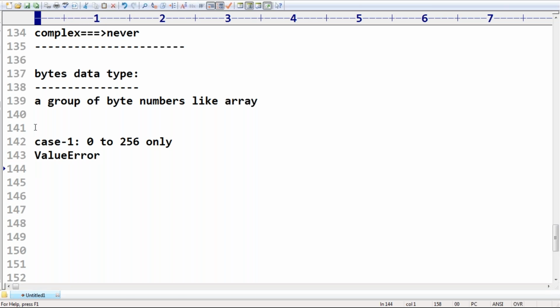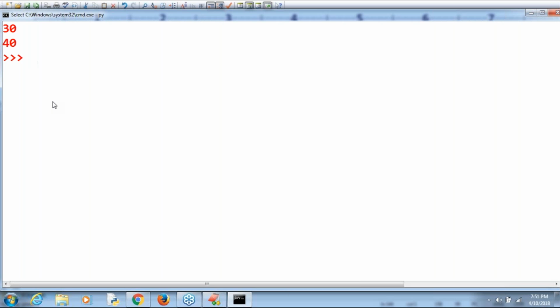Now, what is the meaning? Can you please explain with a small example? x is equal to 10, 100, 200, 300. Can I convert this into a bytes array? Is it possible or not possible? Not possible, because 300 is there.